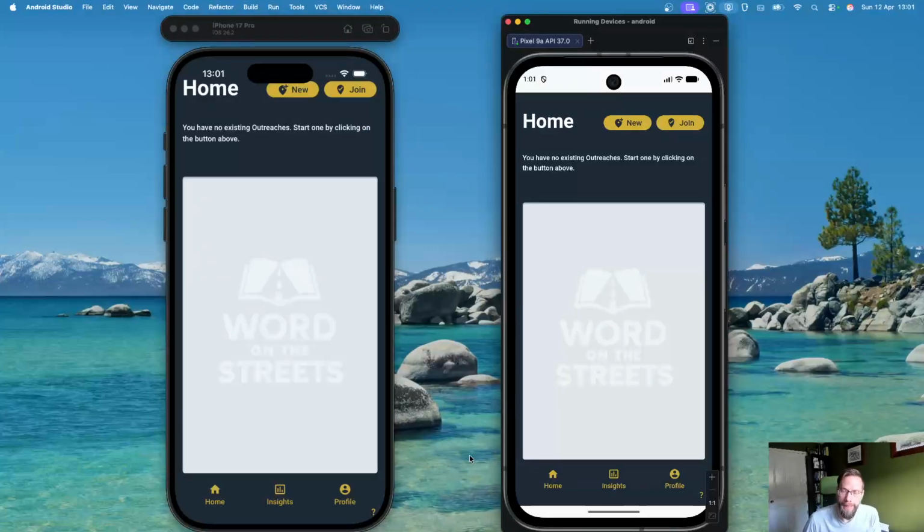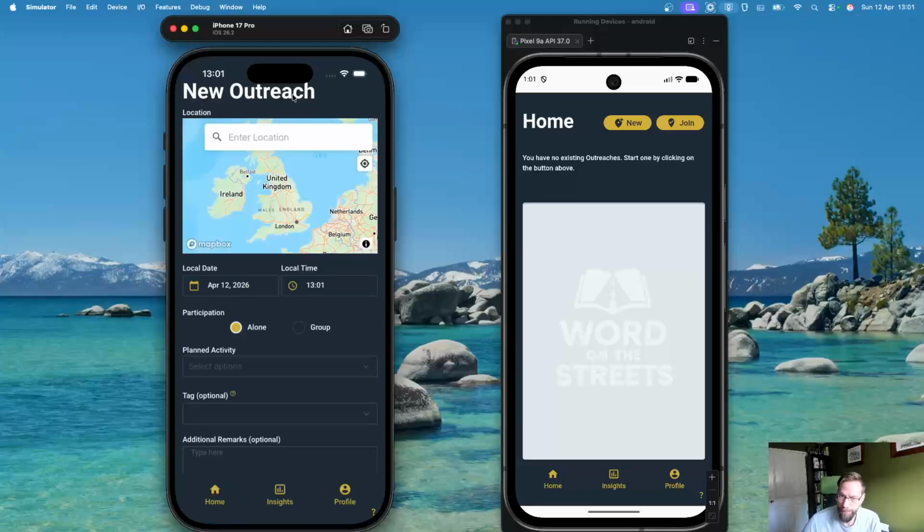To create a public outreach, we'll start by doing the same thing as we would to create any other outreach. We will click New. Now I will assume that this person on the left hand side, the employee evangelist, has actually arrived at the location. I've set up this iPhone as a simulation that it is physically located at Leicester Square, a square in London.